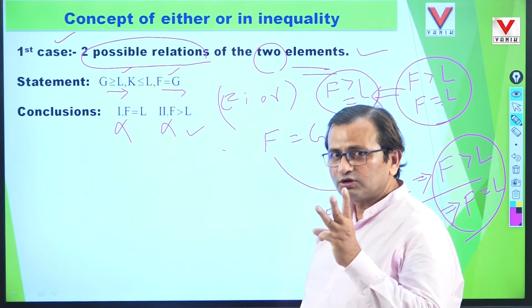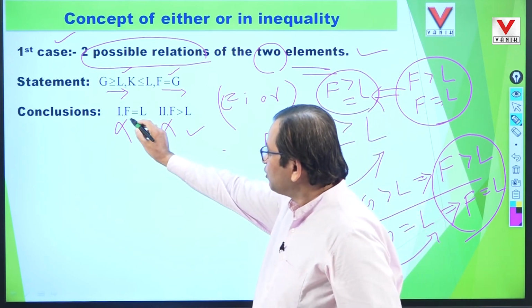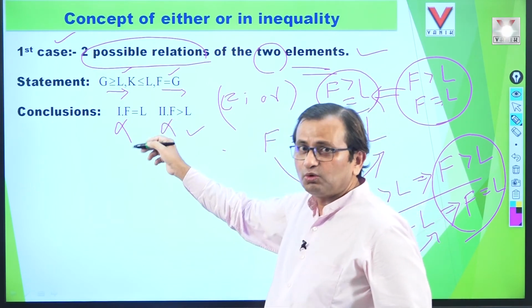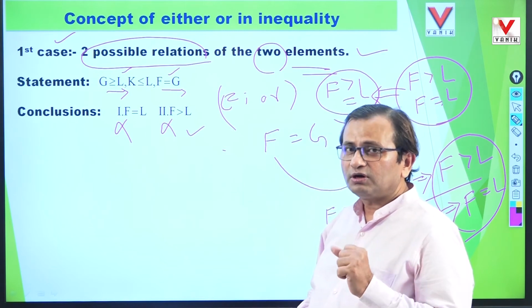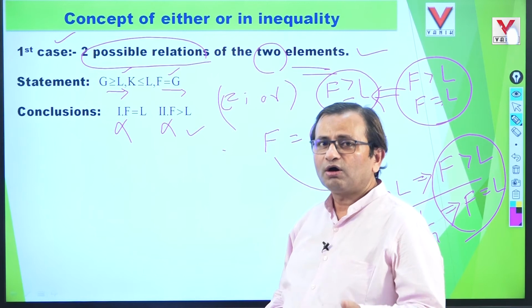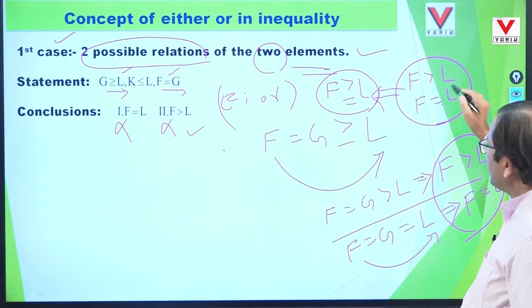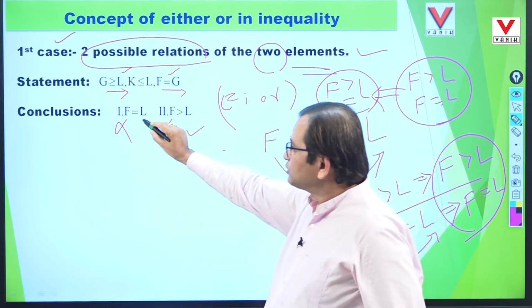There are 3 conditions. First of all, the conclusion should be uncertain. So here both are not sure, that is uncertain, may be true or may not be true. And second condition, the relation possibilities between the two elements should be confined or mentioned in the conclusion. So mark it, the relation possibilities are greater than and equal to, and these relations are mentioned.